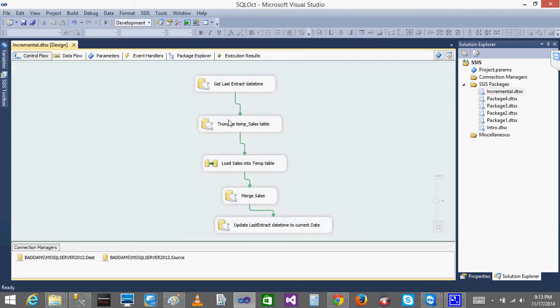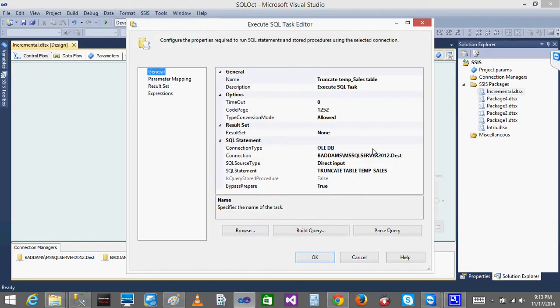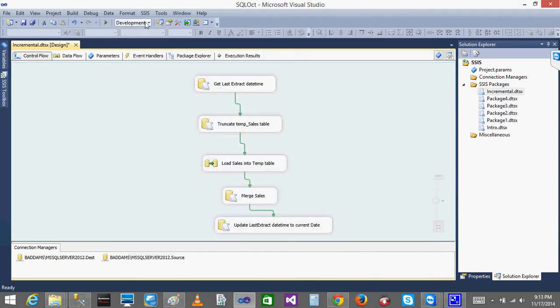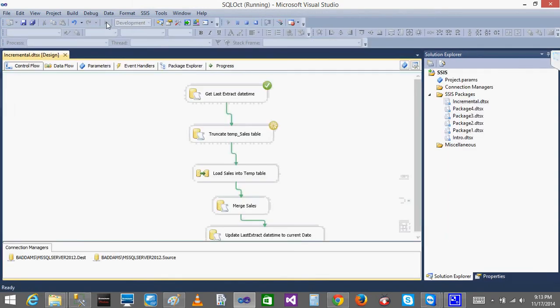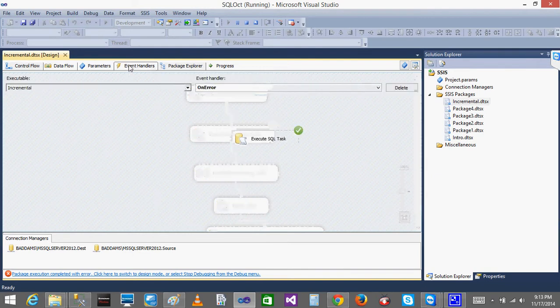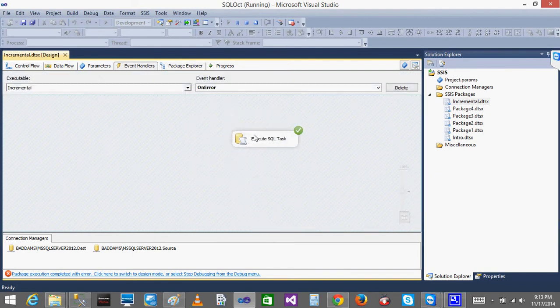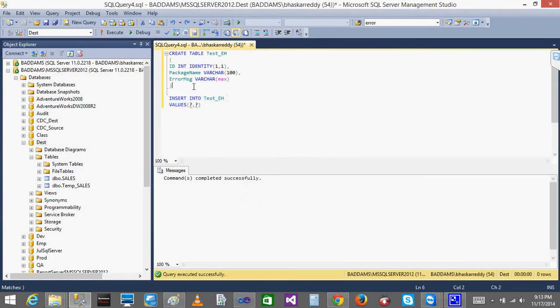So how to make an error? Just go to the truncate table. So this is the table name, right? I'll give the sales one because there is no sales one table there. Okay, done. Now I'll execute this. There's an error. Go and see the event handler. See, when there is an error, then only this task got executed.